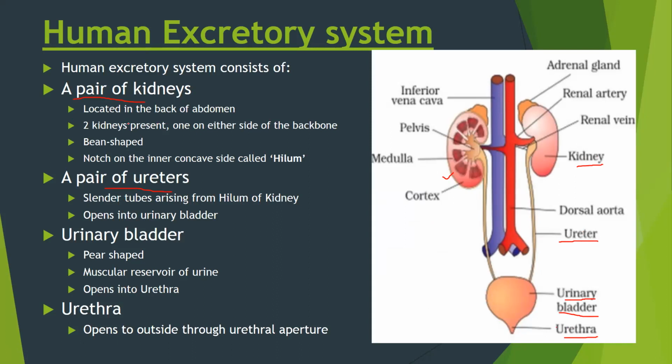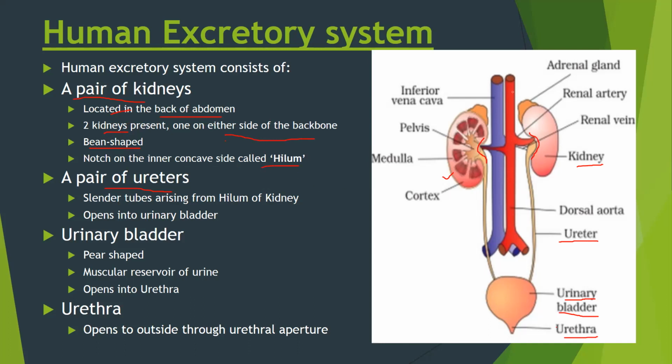Now this kidney, where is it located? It is located at the back of the abdomen. The two kidneys are present on either side of the backbone. It is bean-shaped. And you can see the kidney is notched inside like this. You can see it over here clearly. So this is the concave side and it's called the hilum.